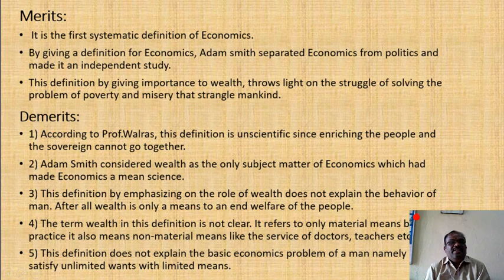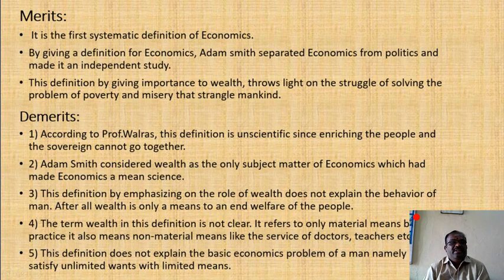The third demerit is that this definition, by emphasizing the role of wealth, does not explain the behavior of man. After all, wealth is only a means to the welfare of the people.